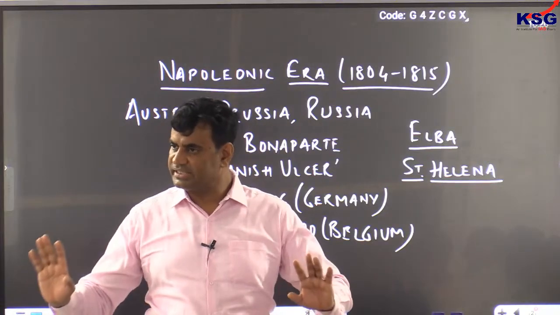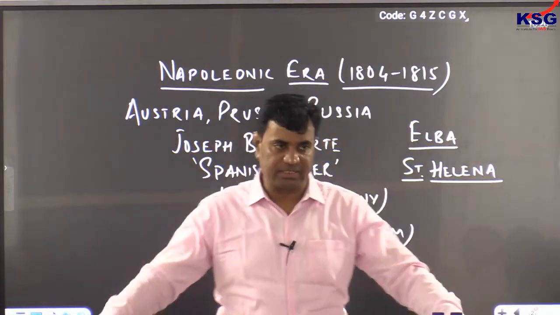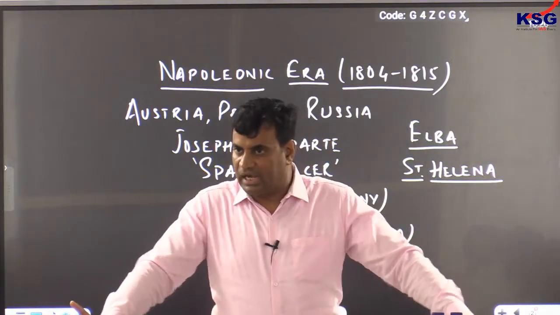He died finally in 1821. The Napoleonic era came to an end in 1815.